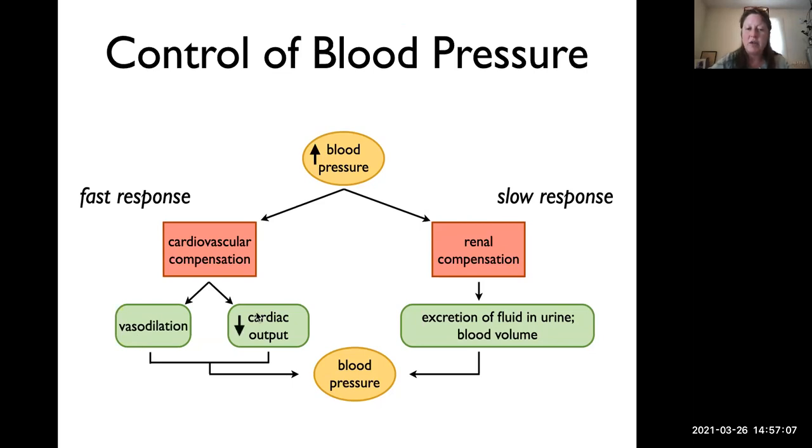It's going to decrease cardiac output. If we look over here, it's going to increase the excretion of fluid in the urine, get rid of some of that extra blood volume. So reduction in blood volume, and that's going to bring our blood pressure back down to where it should be.